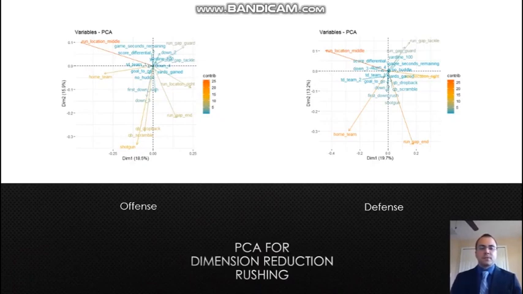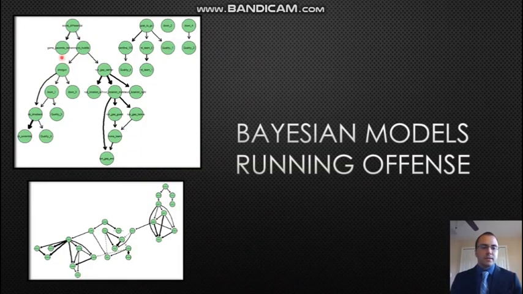Another not super obvious relationship is that the Jacksonville Jaguars tended to scramble out of shotgun more than other formations, and you can see this down here in the first principal component analysis, where shotgun, quarterback scramble, and the quarterback drop back are all pointing down in the same direction. So here we can see the relationship mentioned on the slide before, where out of shotgun, it's likely that the quarterback drops back and then goes for a scramble. It's not going to end up being a designed run most of the time.